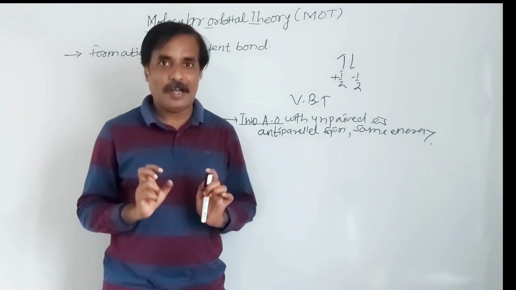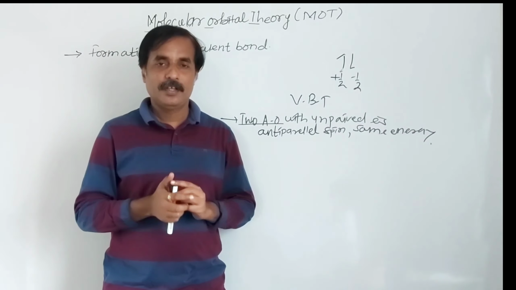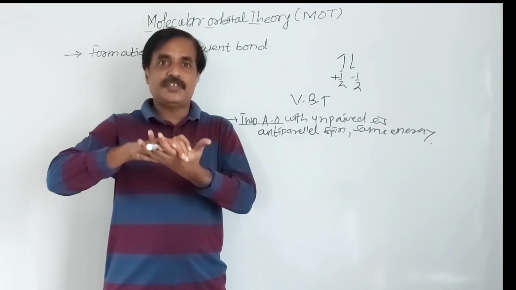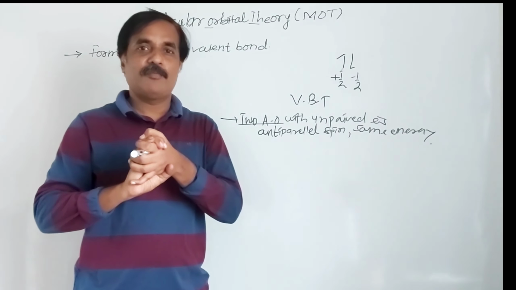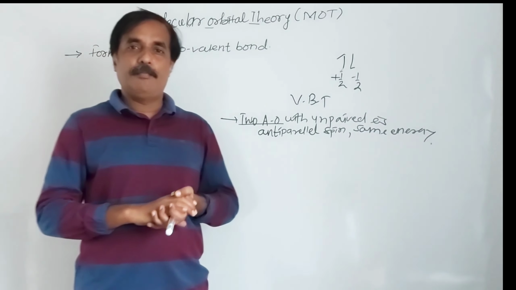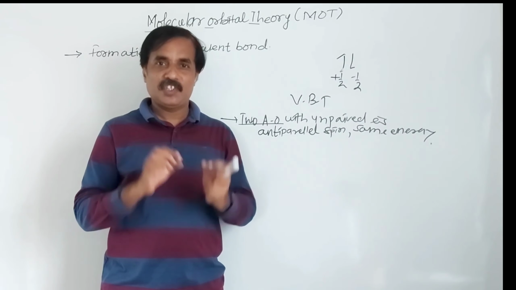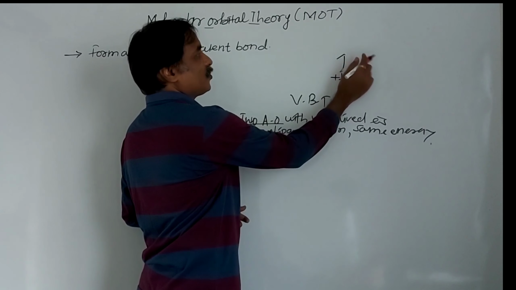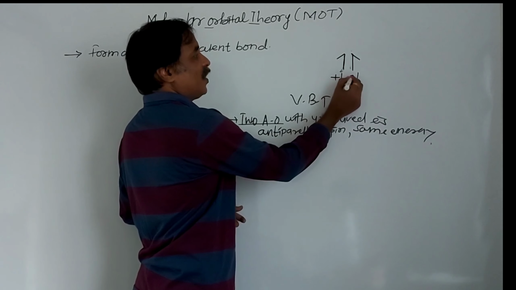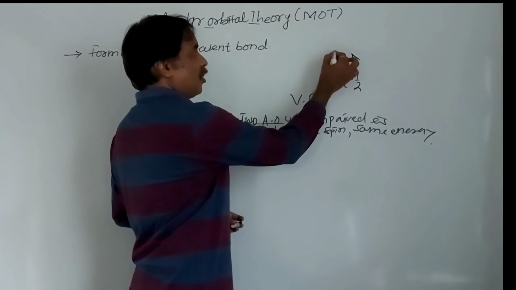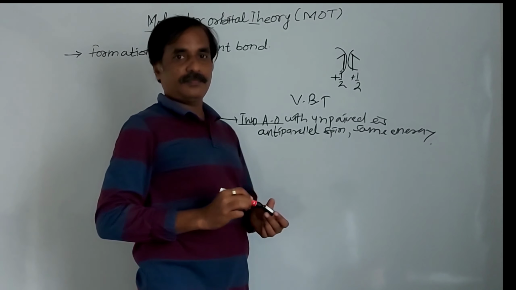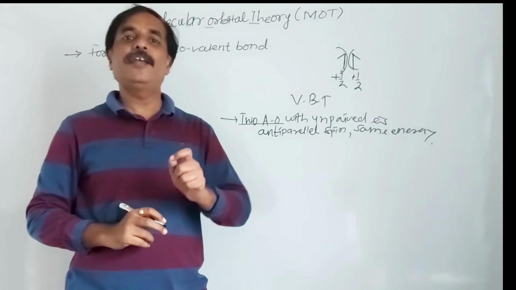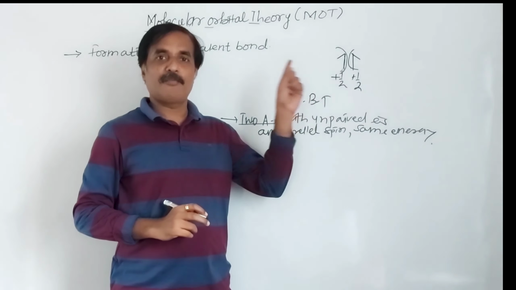To clap, how many hands are required? Two. Suppose this is one atomic orbital, this is another atomic orbital. When there is an overlapping of these two atomic orbitals, there is formation of covalent bond. But for this effective overlapping, electron spin should be anti-parallel. If electron spin is parallel like this, plus half, there is a repulsion between these two, and bond formation is not there. When electron spin is anti-parallel, then there is formation of bond.